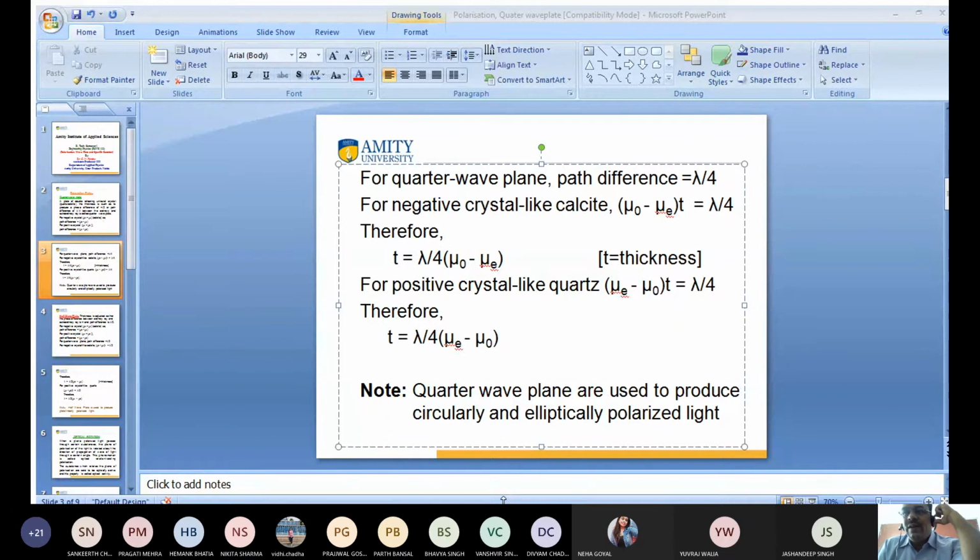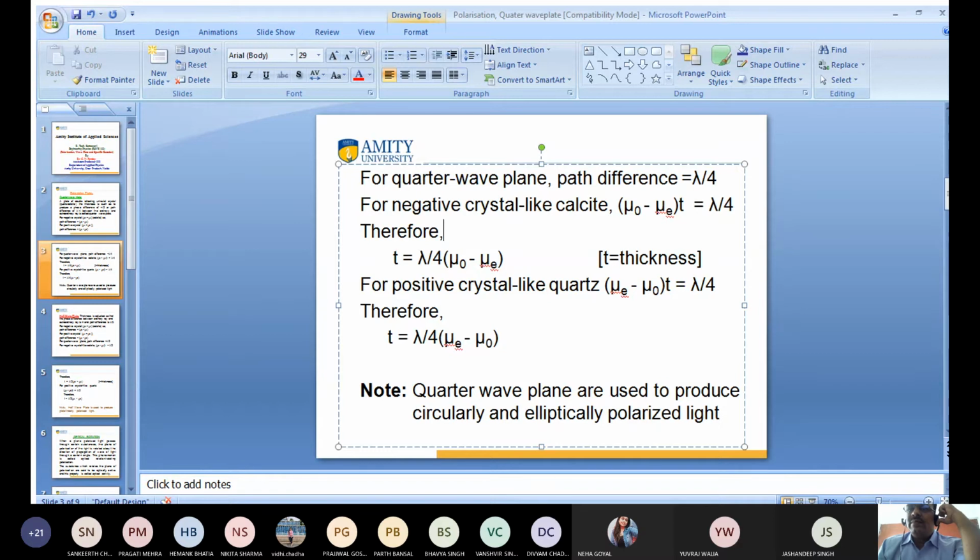Thickness is equal to lambda by 4 upon mu naught minus mu e. No, lambda upon 4 into mu. This is the denominator, sorry, numerator. Sorry, this is the denominator. This is lambda upon 4 times mu naught minus mu e.